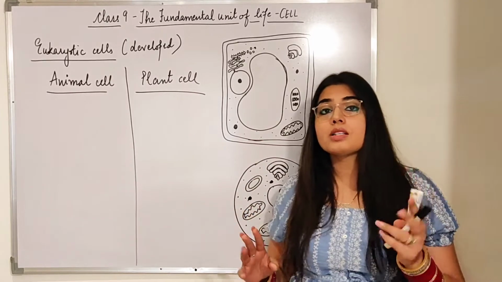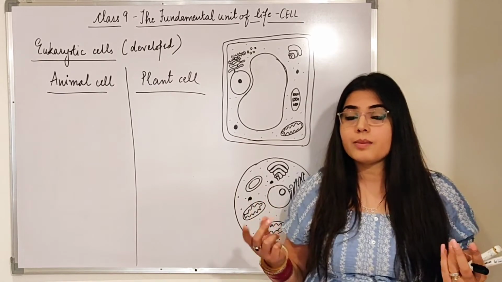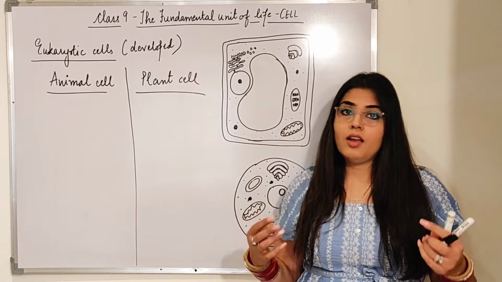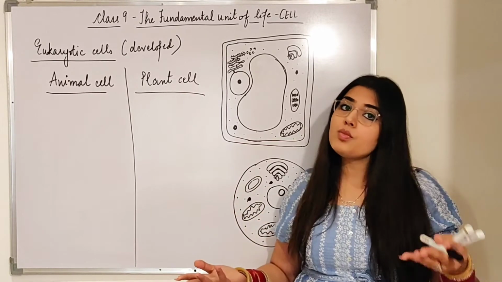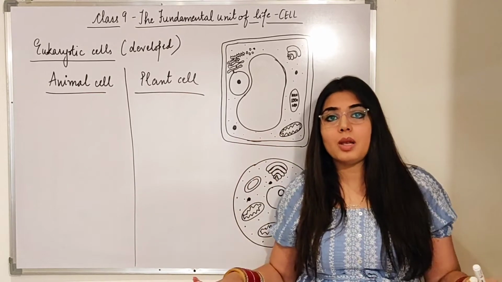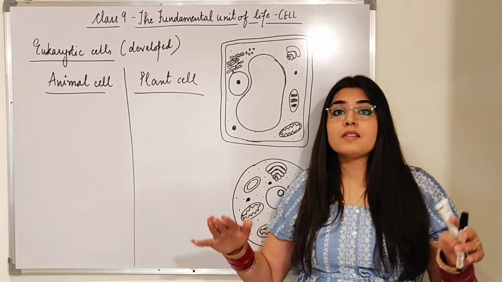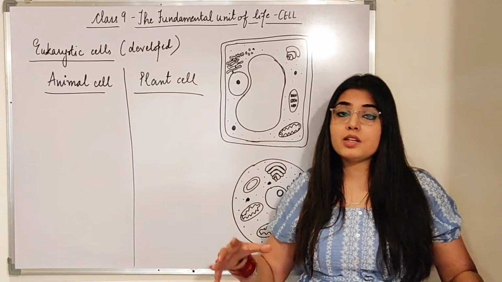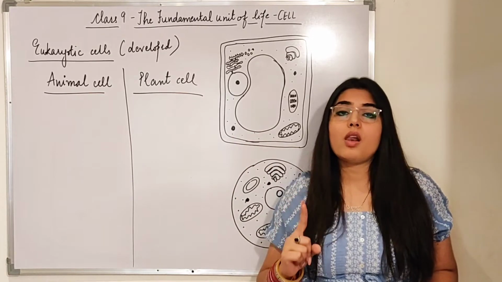First of all, I want to ask which one has the ability for locomotion, which one can move, plant cell or animal cell? You have seen animals moving, so obviously animals have the ability to move, but plants grow in a particular place, so they are static and stable. The reason they are able to attach themselves, be static at a place and grow there itself is the presence of the cell wall.